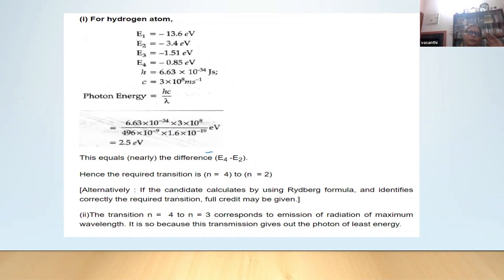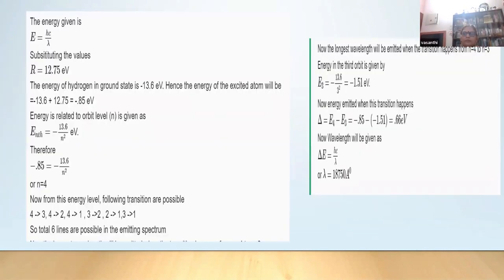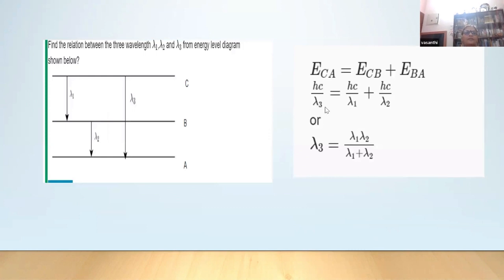But always train the children in a way which can save their time, because this is a lot of calculation. So this is the best method. Convert the wavelength to energy and let them find the difference in the energy levels which are mentioned. Whichever is matching, let them write that as the answer. Okay.